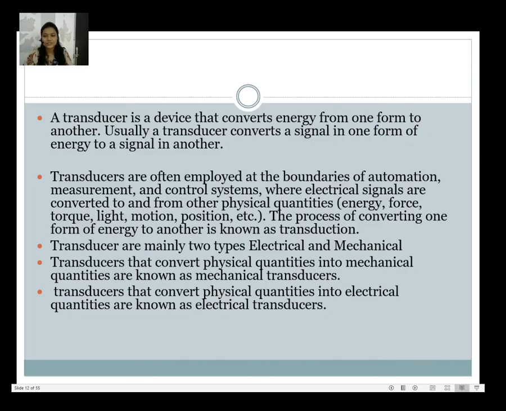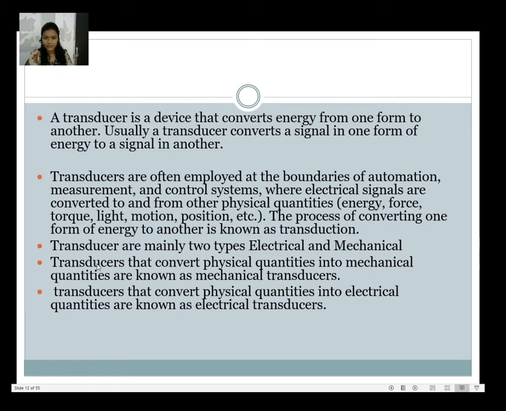Now, the transducer, as we see, is a device that converts energy from one form to another. Usually, a transducer converts a signal in one form of energy into a signal in another. Transducers are often employed at the boundaries of automation, measurement, and control systems, where electrical signals are converted to and from other physical quantities like energy, force, torque, light, motion, and position. The process of converting one form of energy to another is known as transduction.